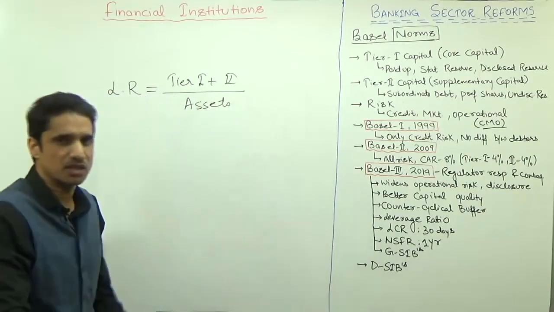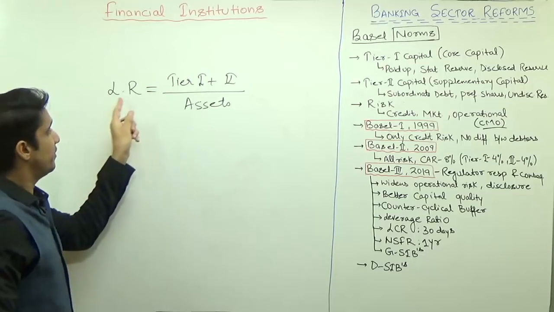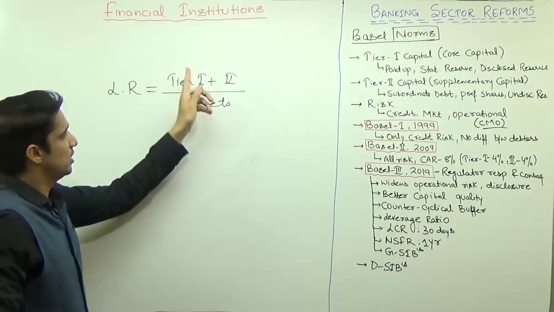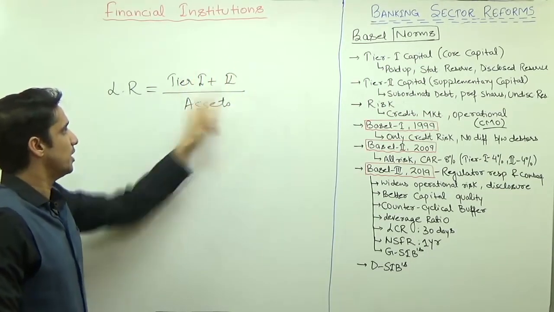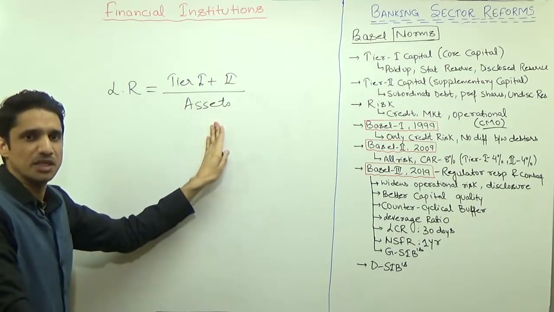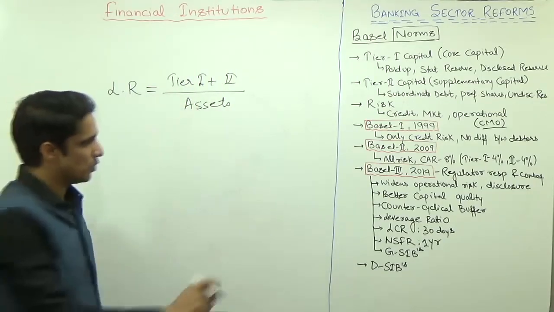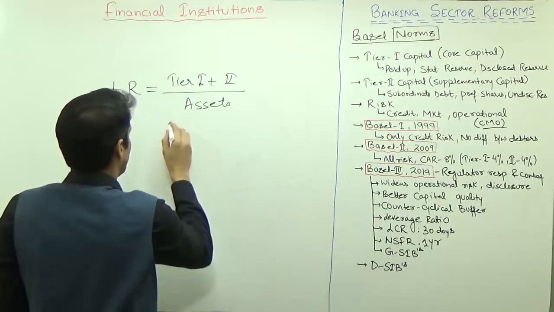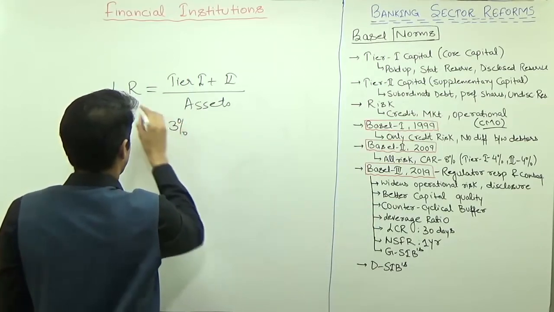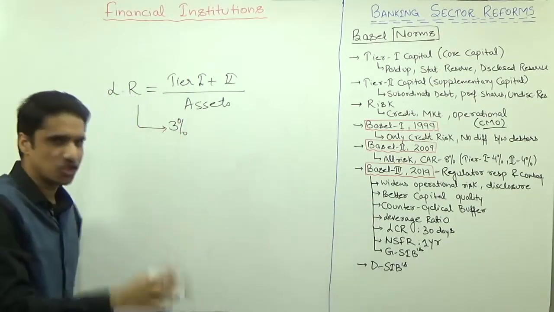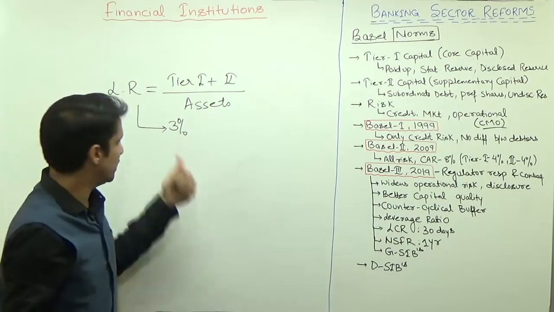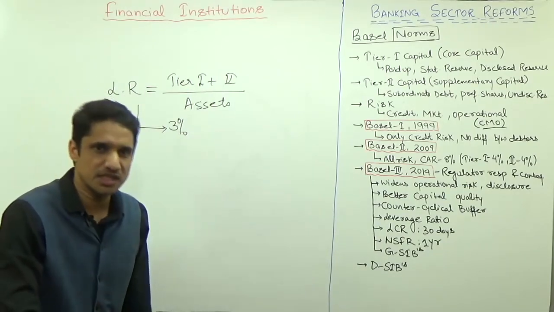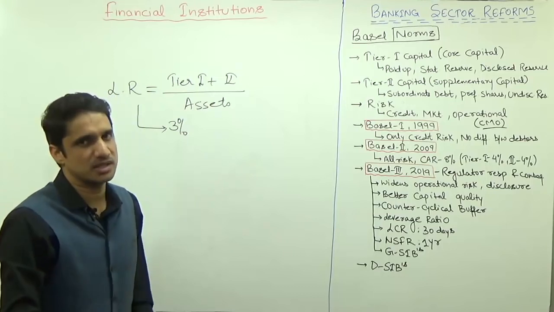But in case of the leverage ratio, you are considering tier 1 capital, tier 2 capital divided by total assets, without weighing them. So that is the leverage ratio, a new concept. At present its initial value should be 3%. Finally that will be decided by the central banks of the respective countries.